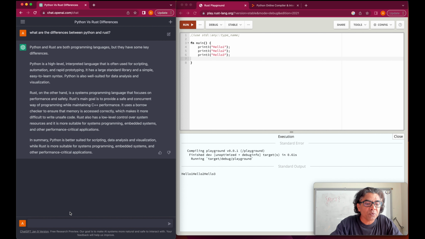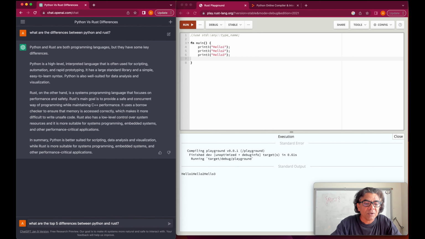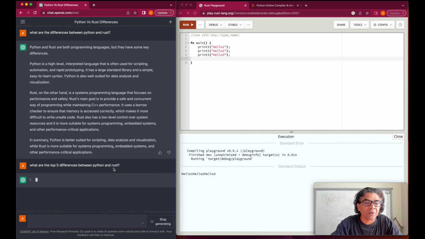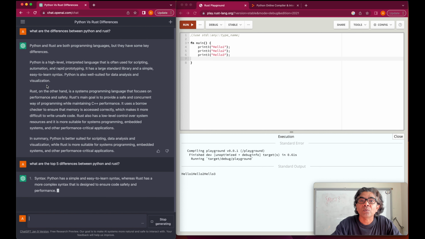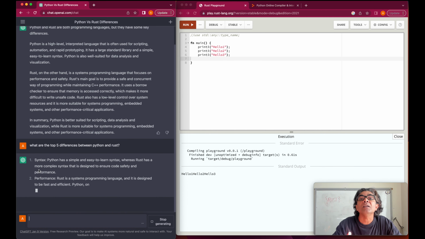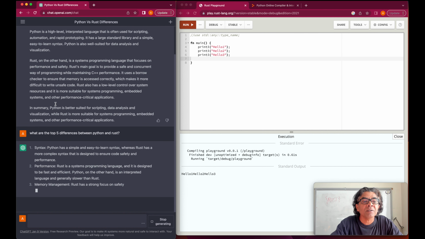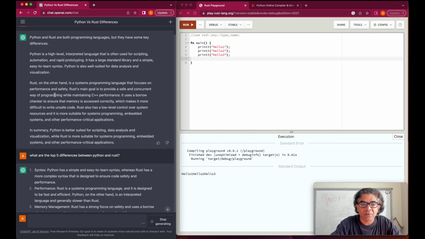If you want to use the same question we asked, and you say, what are the top 5 differences between Python and Rust, here you will see that the answer from ChatGPT came back to us more in the way we asked. 5, just give me 5 rather than a subjective answer.